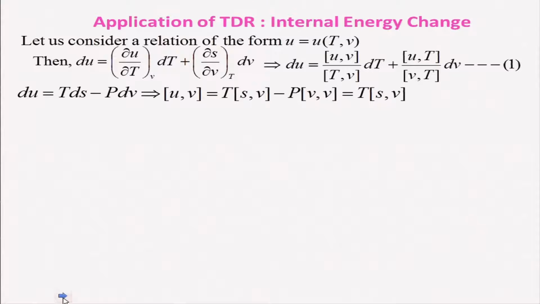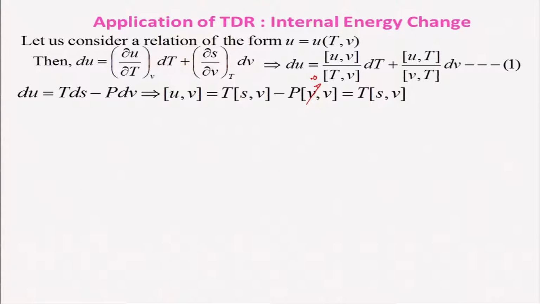And of course, from this first Gibbs equation you can express in terms of Jacobian, that is Jacobian u, v is equal to T Jacobian s, v minus P Jacobian v, v, and Jacobian v, v we know is 0, by the Jacobian rules.